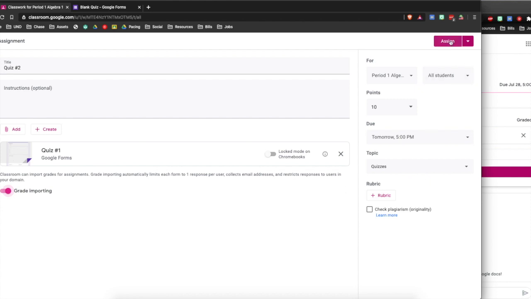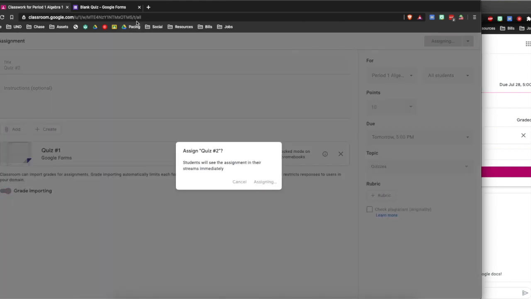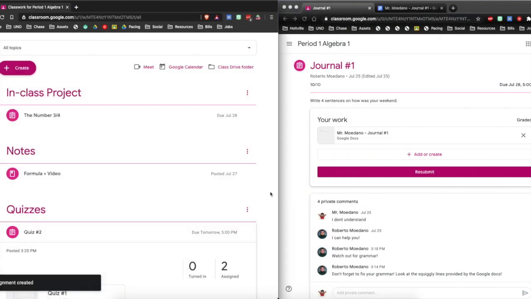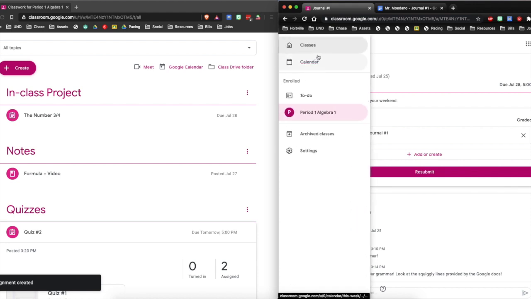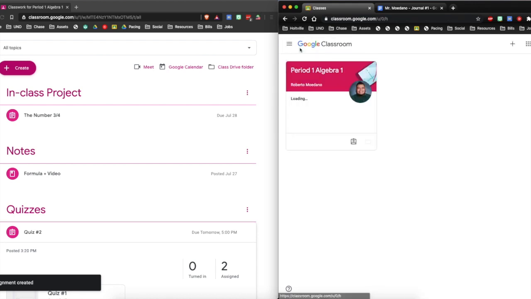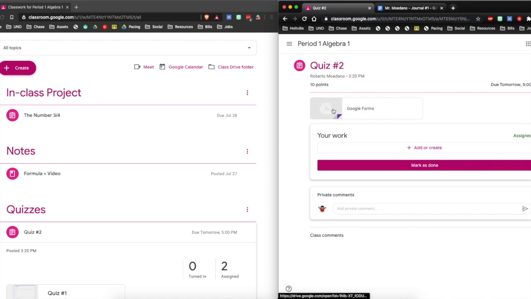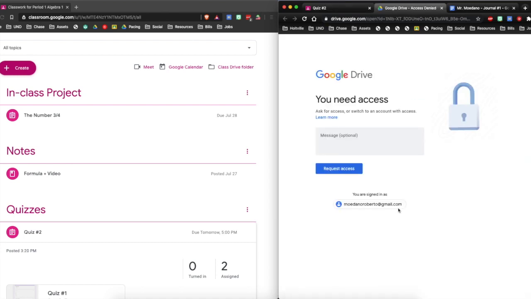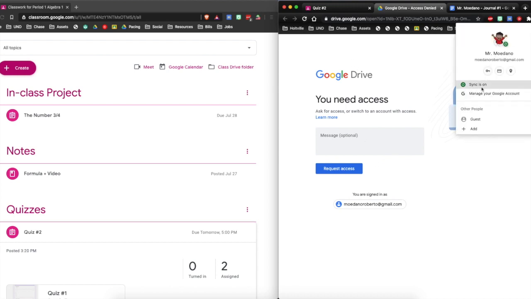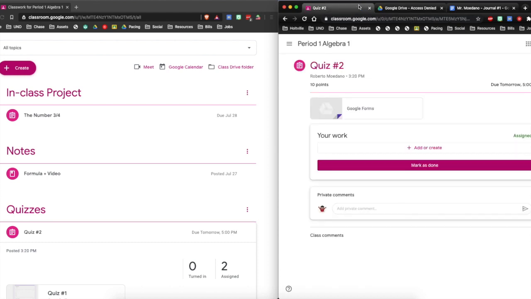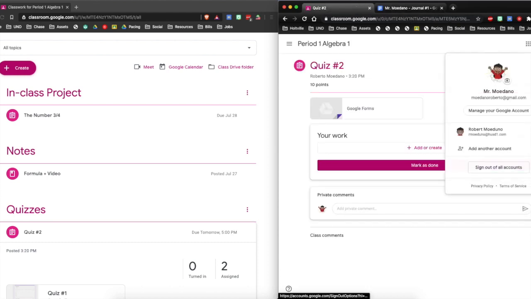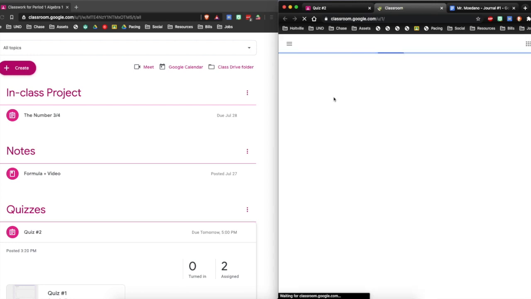If I were to assign it, here's what's going to happen. Bam. It's assigning. I'm going to go back to student mode, my other browser. And we're going to click on, in the calendar, all of these. So you see, there's a new quiz due tomorrow, quiz number 2. If we click on this quiz and the student goes on it, I'm sorry, I'm gonna have to go to another account just because these are not in the same domain. There it is.